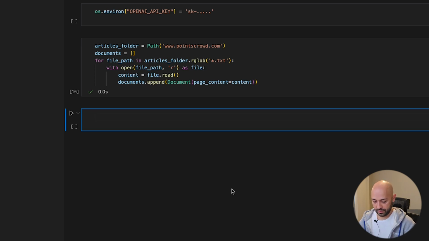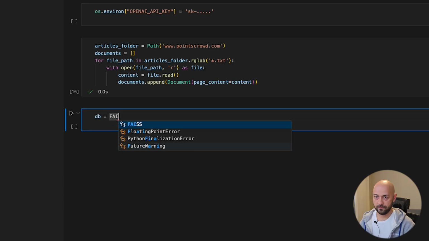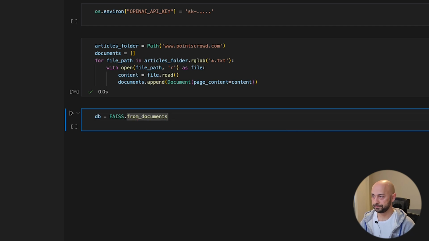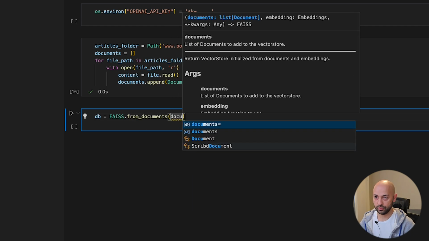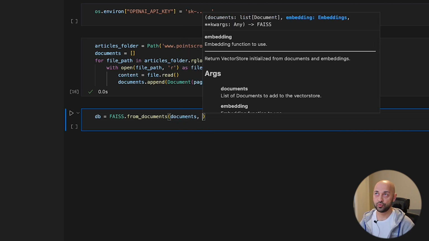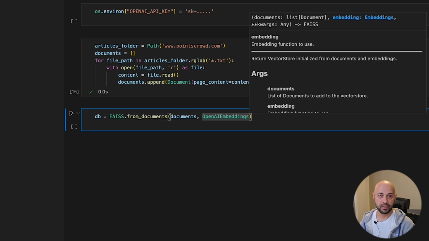All right, and this is how we do it. We call it db, FAISS.from_documents. Then we pass our documents, and since we don't really save text as flat text and we need to pass tokenized embeddings, we're gonna use OpenAI embeddings. We already use an OpenAI pre-trained model, so we're gonna use OpenAI embeddings as well.